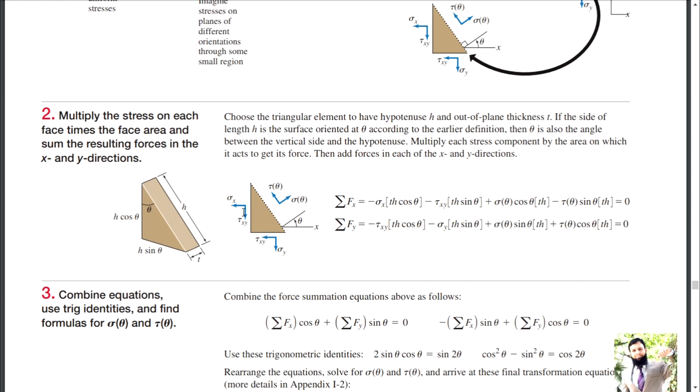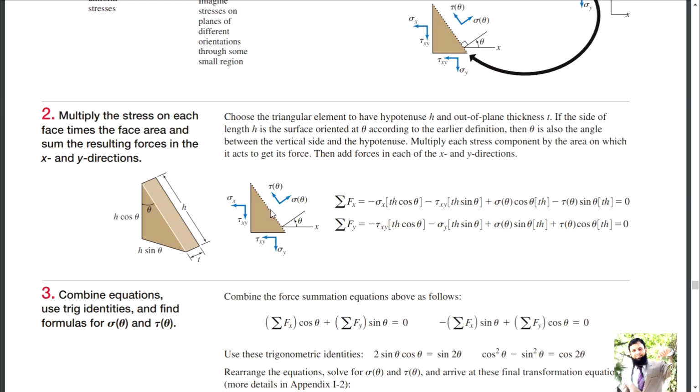Okay, and there is another one, sigma y. This component is vertical, so it has no component in the x-axis, so no contribution in the x-axis. Then minus tau xy, and on which area is it applied? t h sin theta.